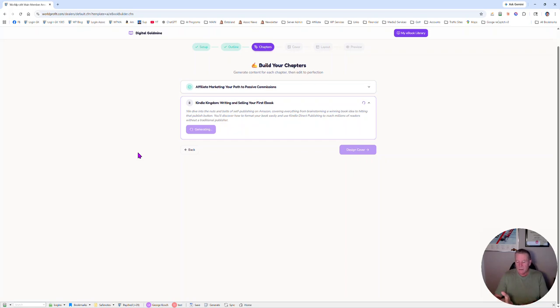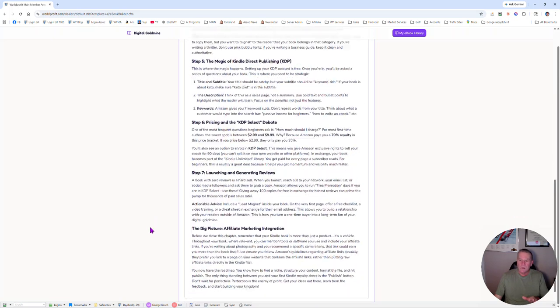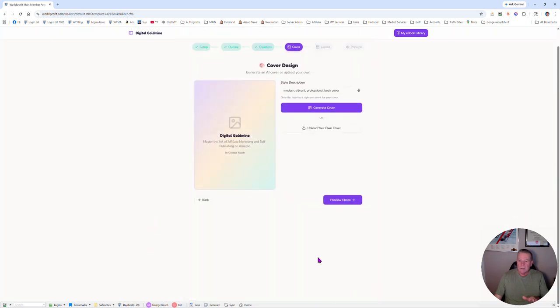You can come in there and you can say, I want to add a paragraph or 2. I want to do something new to this thing. Everything is here. You can add links at this point, anything that you want. Scroll down to the bottom, and here we go. We're going to design the cover now. This is my favorite part, is it's going to take the content and develop your, I guess, your beautiful covers.